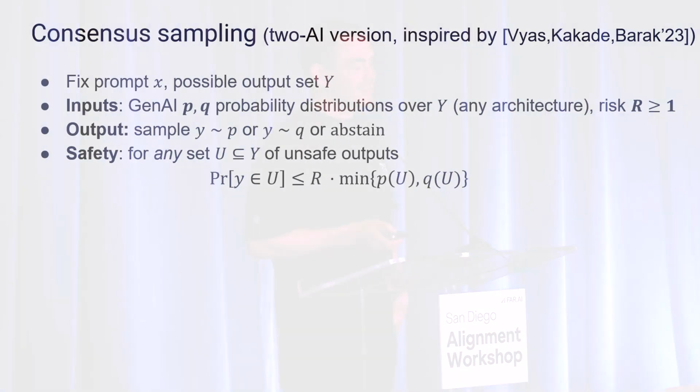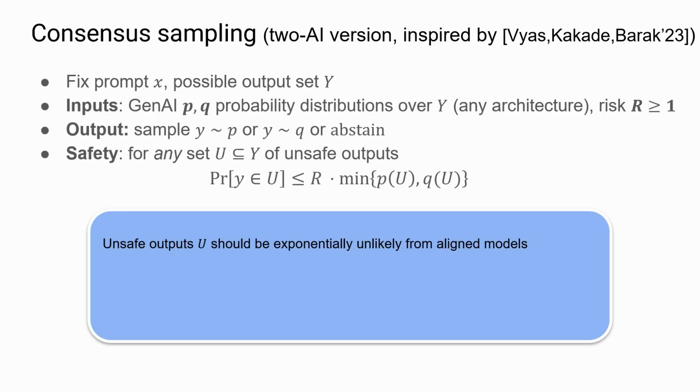If neither of the models is safe, this is not a very good guarantee. So when is this potentially useful? Well, you want to use this when the unsafe outputs are very, very unlikely, which is maybe not true for today's models. I mean, today's models maybe have a 5% chance of being jailbroken or something. So if you multiply, this guarantee means less. If you multiply by a factor of 10, that's not very useful.